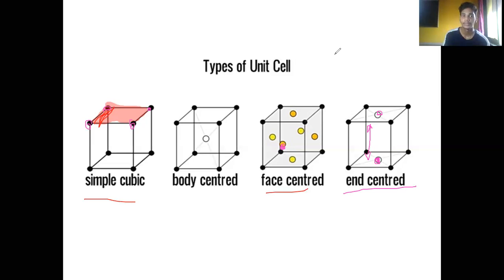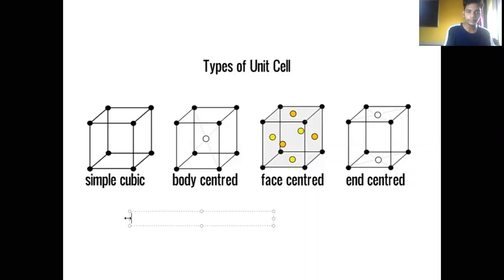So how many types of unit cell are there? Four: simple, body centered, face centered, and end centered. This is a very important point we have to consider because the whole chapter, the whole concept, depends on this. Let's consider again the simple cubic cell. In a simple cubic cell, how many atoms are there?